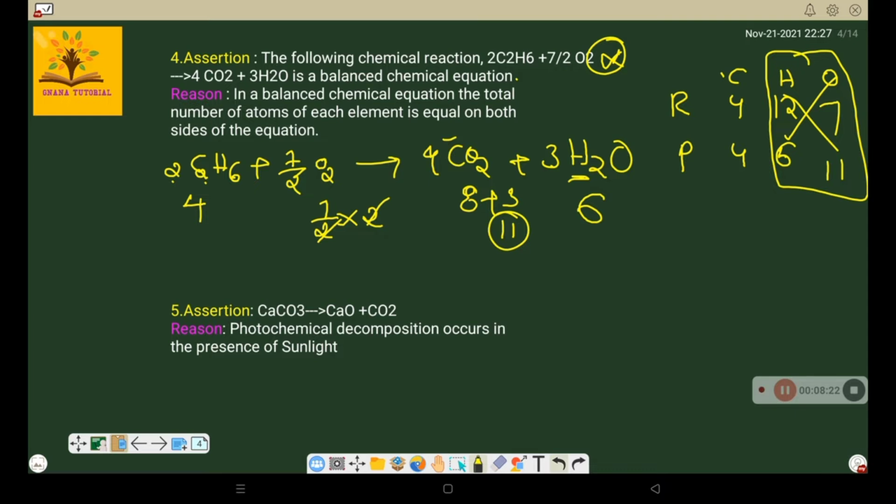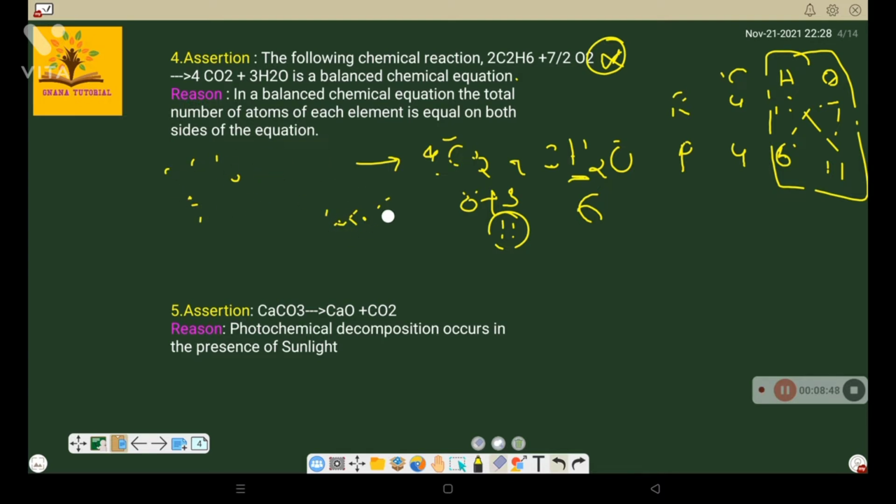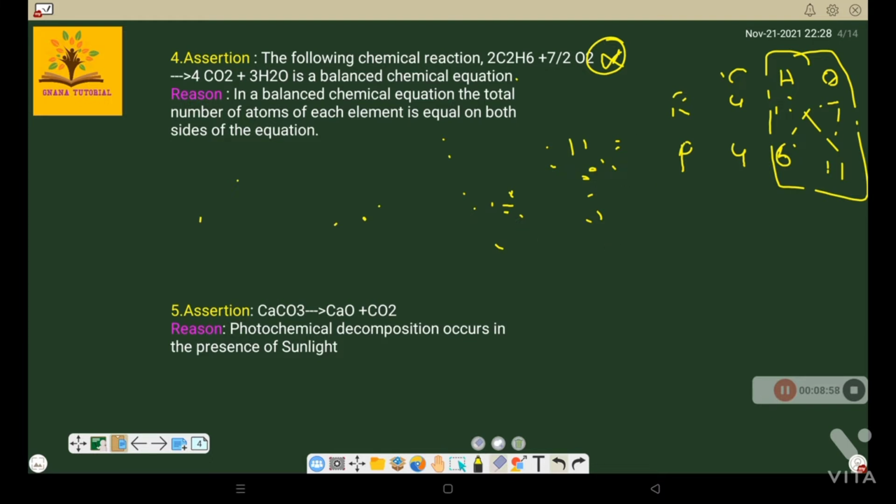Whatever the reason says, in a balanced chemical equation the total number of atoms of each element is equal on both sides of the equation. That is called a balanced chemical equation. For example, if the same equation is there, how do we balance this equation? We'll see now. Here they give C2H6 plus 7/2 O2 gives 4 CO2, that's clear, and here they gave only 3H2O. So we'll see here.